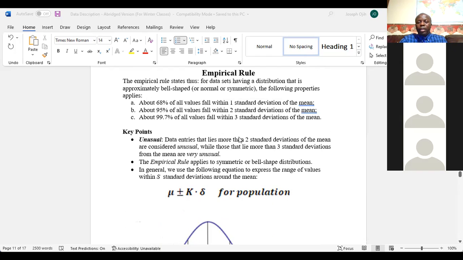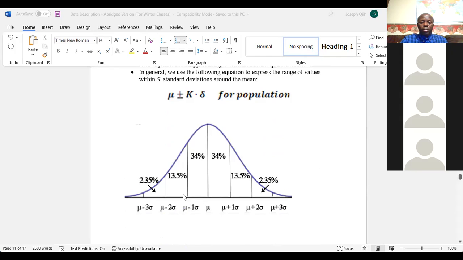Now, under the empirical rule, we consider an event to be unusual if it lies more than 2 standard deviations from the mean. You can look at it, see, this is 1 standard deviation away from the mean. This is 2 standard deviations away from the mean.